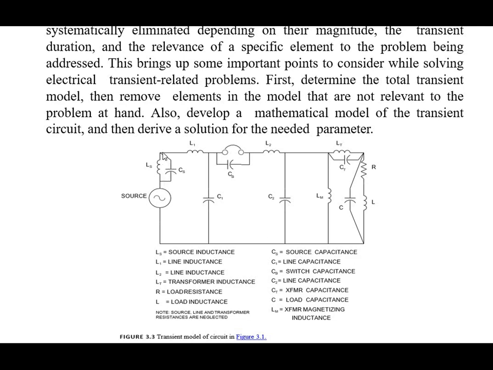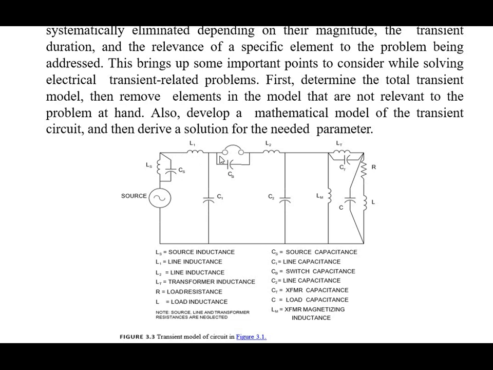Again L1 is the line inductance, and one capacitor is connected in shunt with L1. So C1 is the capacitance for the line, for this portion L1.